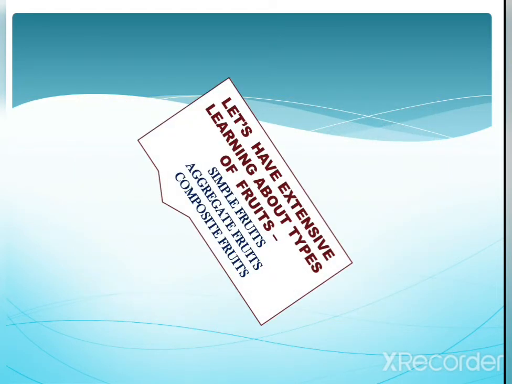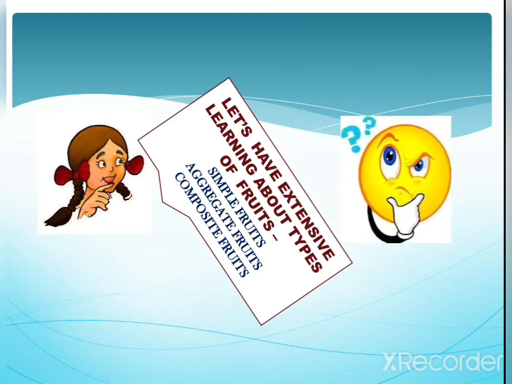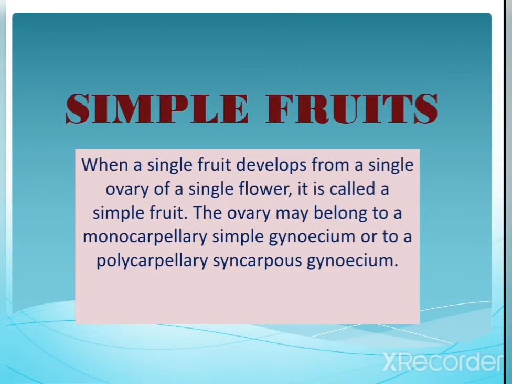Let's have some extensive learning about the fruits. They are simple fruits, aggregate fruits, and composite fruits. Now, let's go for simple fruits. What is called a simple fruit? When a single fruit develops from a single ovary of a single flower, it is called a simple fruit.